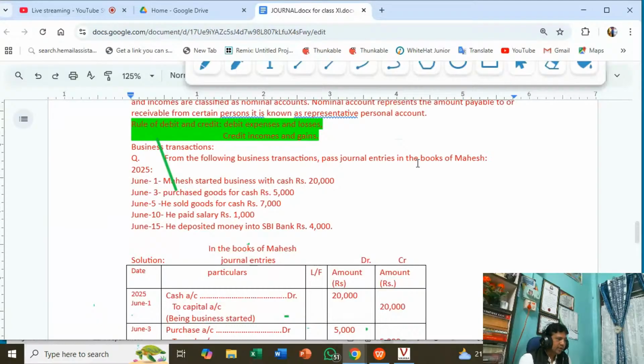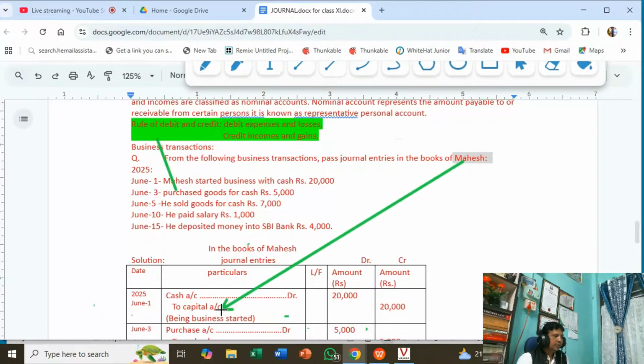Business is separate from the owner. That is why the equation is assets equal capital plus liability. Mahesh has given the amount of capital to the business. So credit the giver. Mahesh is a personal account, the name of a person. All natural persons come under natural personal account.